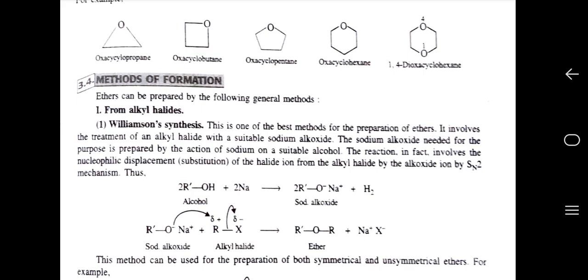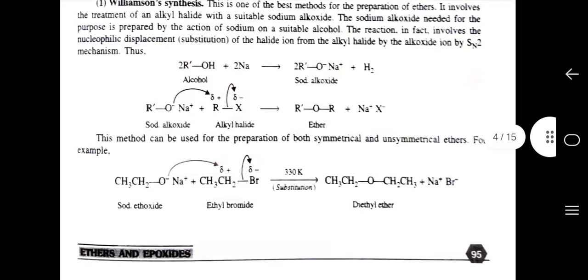The reaction in fact involves the nucleophilic displacement or substitution of the halide ion from the alkyl halide by the alkoxide ion by SN2 mechanism. Thus, for example, 2R-OH plus 2Na gives 2R-O⁻Na⁺ plus H2, meaning alcohol gives sodium alkoxides. This method can be used for the preparation of both symmetrical and unsymmetrical ethers.